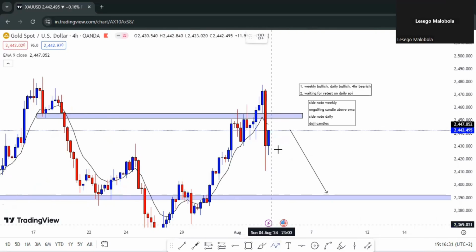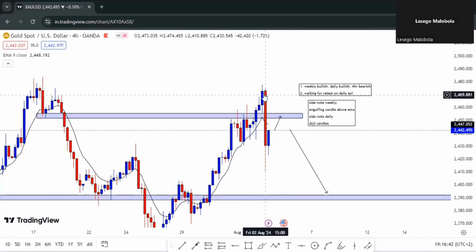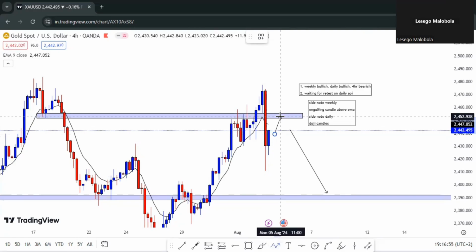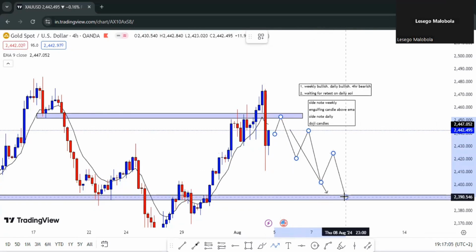So what I'm anticipating gold to do, guys, is to come here, because remember, we had this shift of structure. Price was moving bullish, and now we had this shift of structure giving us this lower low. In order for price to keep on going down, it has to give us a lower high, which is what I'm waiting for. I'm simply waiting for price to give me a lower high here, and then after that we're gonna find our confirmations on the lower time frame to keep on creating those lower lows and lower highs, until we reach our daily area of interest.